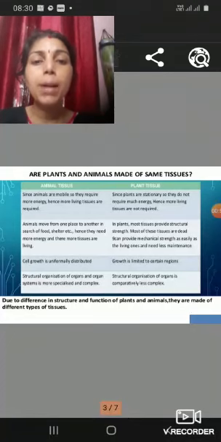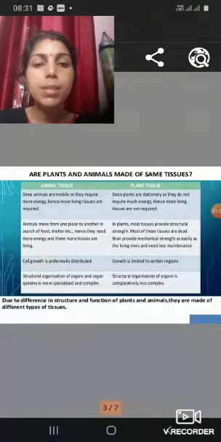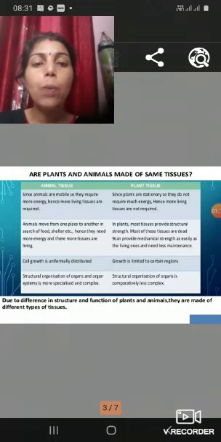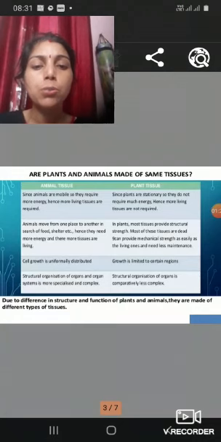Now, in plants and animals, the tissue level of organization is not the same because animals have many different functions than plants. Their growth is uniformly distributed throughout the body, while in plants the growth is restricted to specific regions of the plant body. In plants there is no motility, so they have different types of tissues.